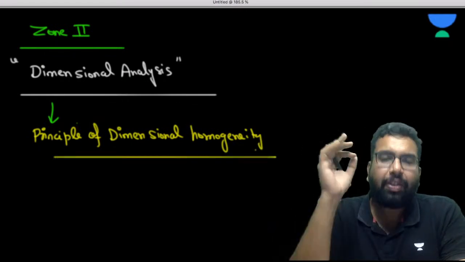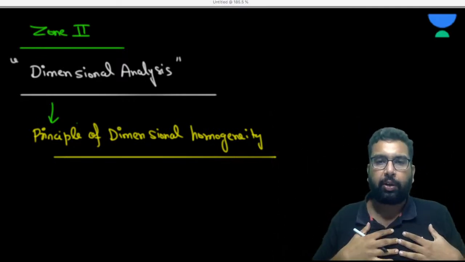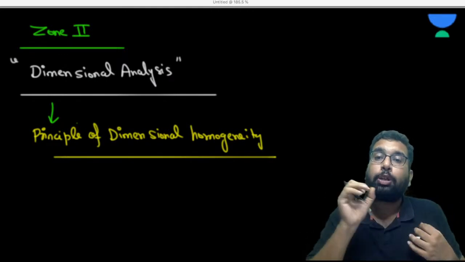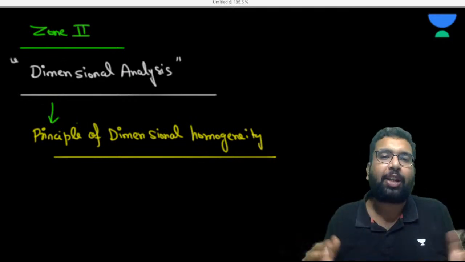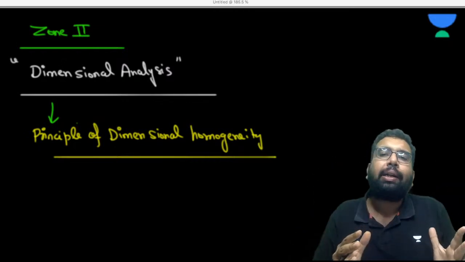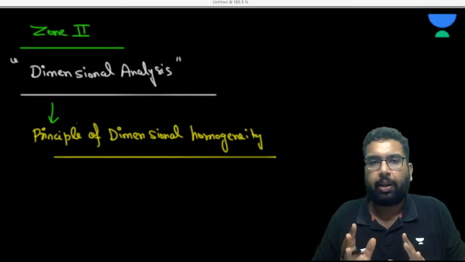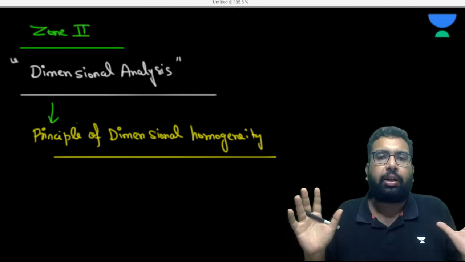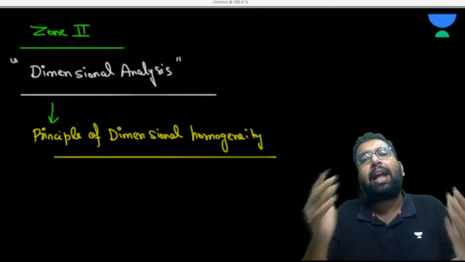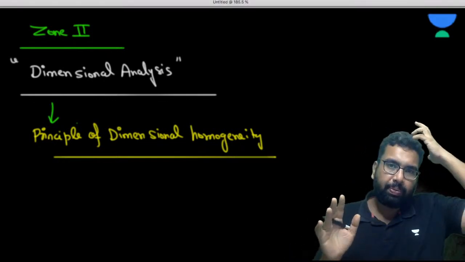We do it, everyone does it in their normal life also. If I say that I have 20 rupees and I have given you 5 rupees, how much rupees am I left with? You will say 15 rupees, right? Simply, only those quantities can be added or subtracted which have the same unit. This is common knowledge now. Rupees will be added to or subtracted from rupees. Time will be added to time, length will be added to length, right?